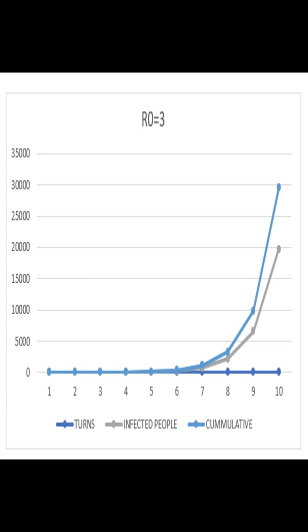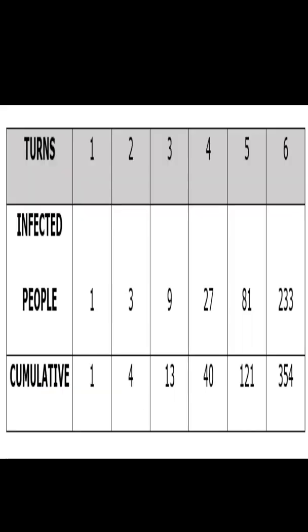Say it is 3. You can see that the line is rising very fast, and the numbers on the side are multiples of 5,000. So you can see just by the 8th turn, 5,000 new infected people is crossed, and by the 10th turn, the cumulative of the infected people has reached 30,000. So you can just imagine how rapidly the number of infected people grows with the R0 of 3.